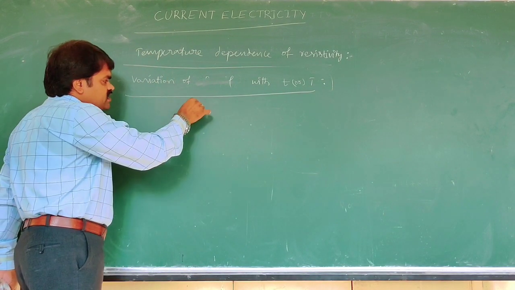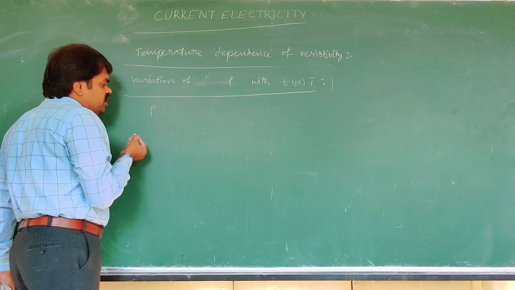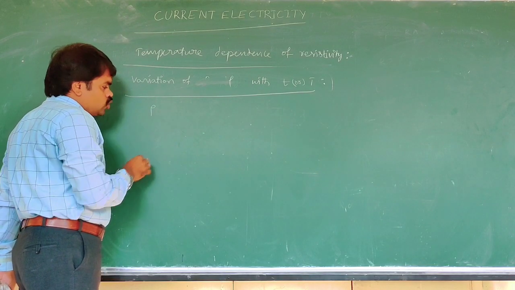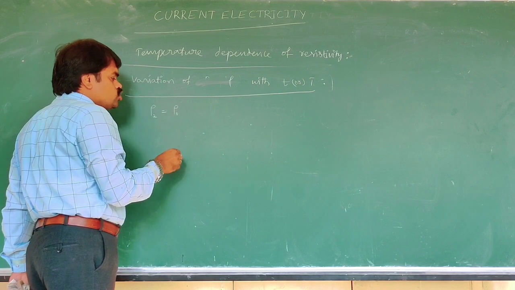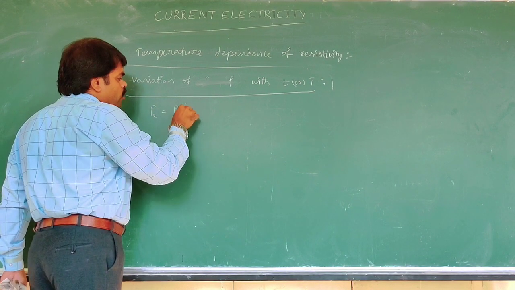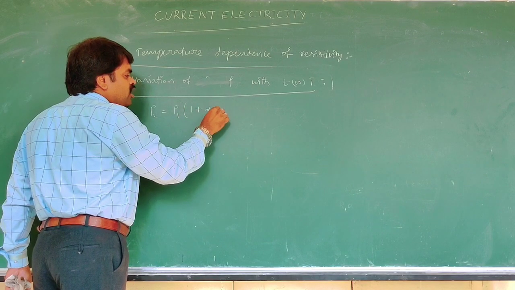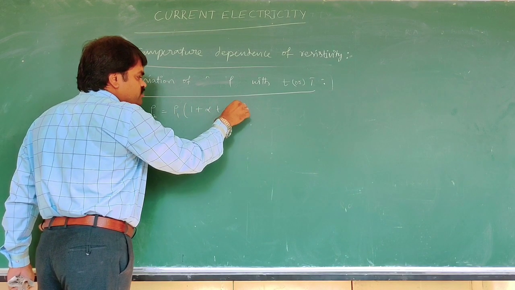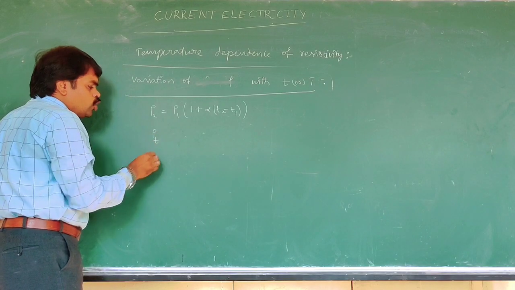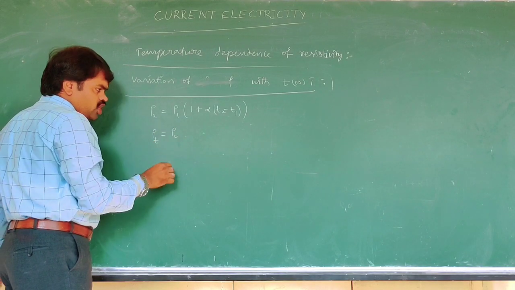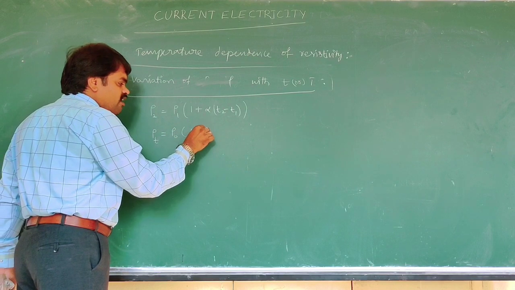See, the first formula of resistivity: rho 2 is equal to rho 1 into 1 plus alpha (T2 minus T1). Or another modified formula: rho t is equal to rho naught into 1 plus alpha t.